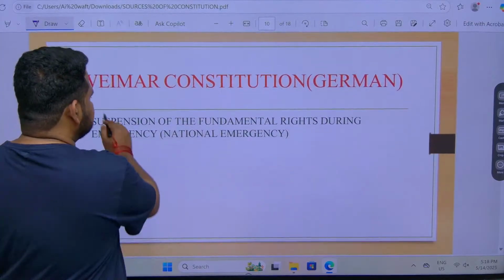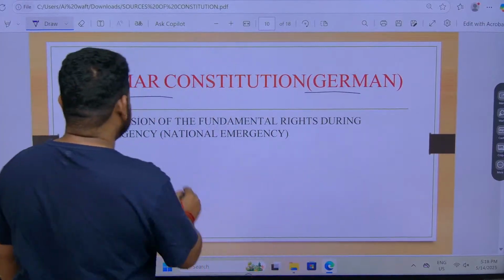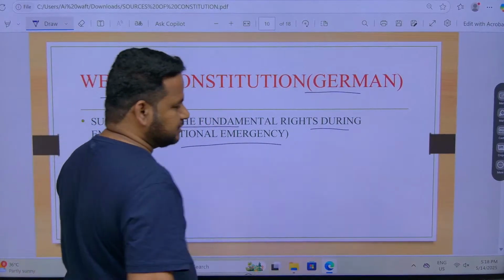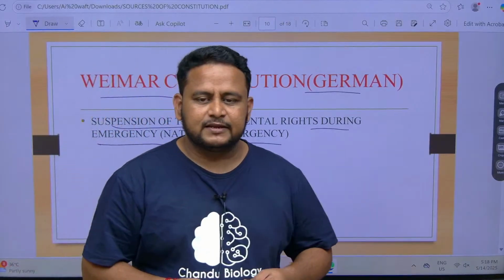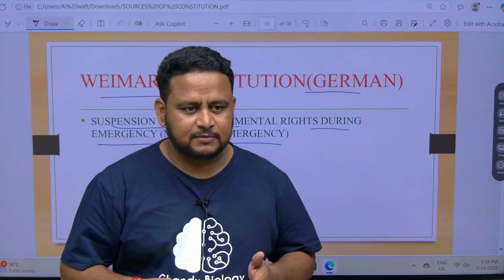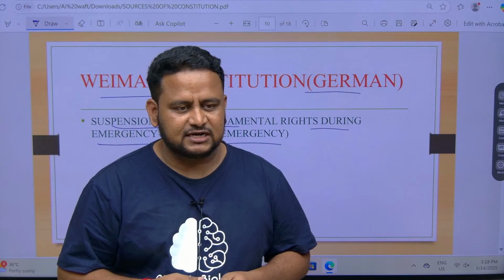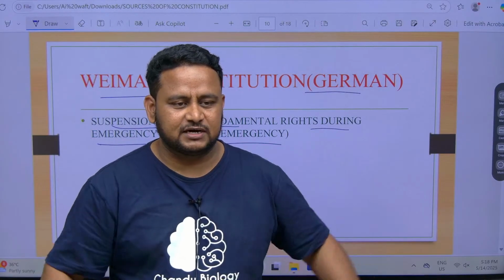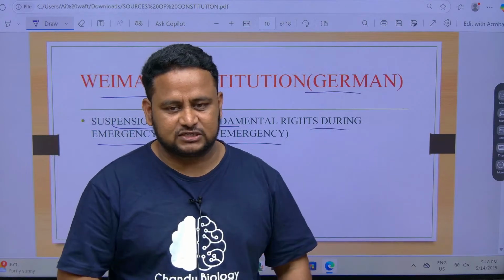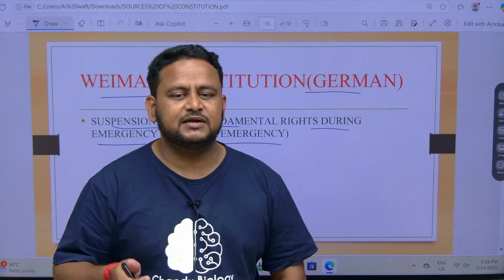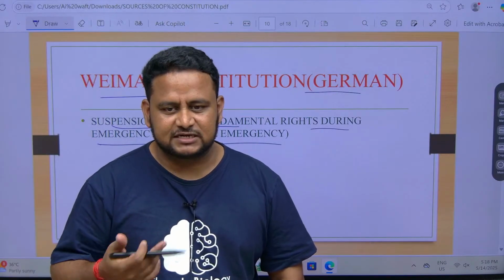Weimar Constitution, also called the German Constitution, gives suspension of the fundamental rights during emergency, that is national emergency. National emergency means there is some kind of threat to the nation because of internal or external reasons. That time you cannot say I have fundamental rights, I will roam wherever I want. You cannot say. That time police will catch you and put you in jail. Certain fundamental rights will be suspended, except certain fundamental rights.